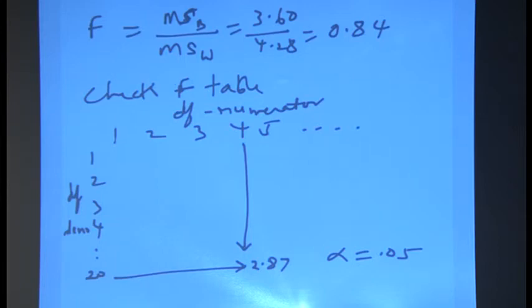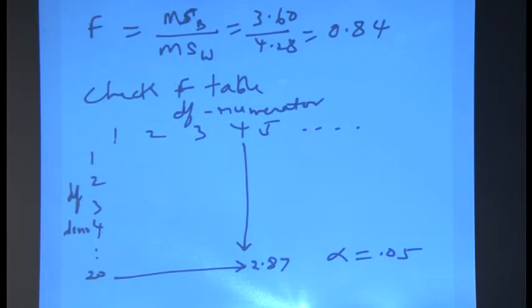Now we go to check with the F table. If you read the lecture for analysis of variance, the table is given at the end, in the appendix of the book, I think page 705 if I am not mistaken, but please check carefully the number for the F table. On top we have degrees of freedom for the numerator, that means MSB.